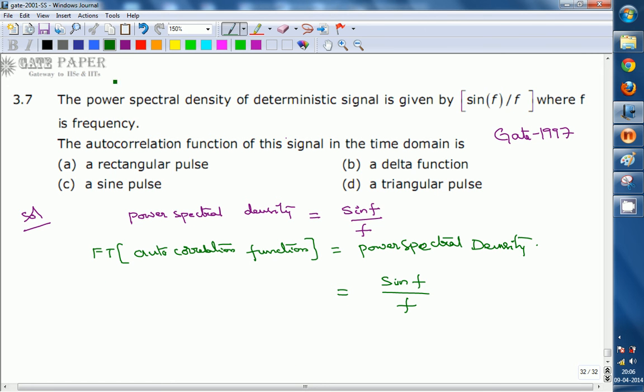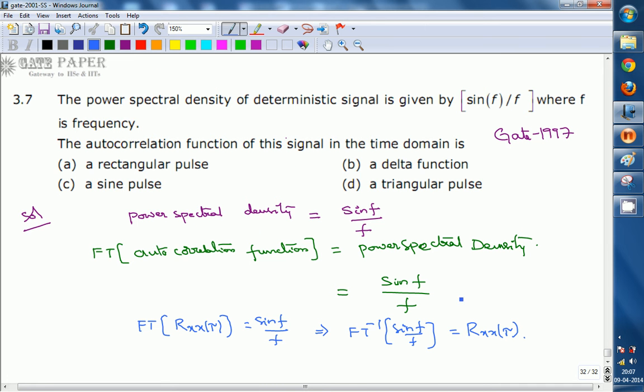So given the Fourier transform of the autocorrelation function, let us consider X of tau as sin f by f. Now we need to get Rx of tau in the time domain. Then we simply apply the inverse Fourier transform of sin f by f, which gives the autocorrelation function Rx of tau.